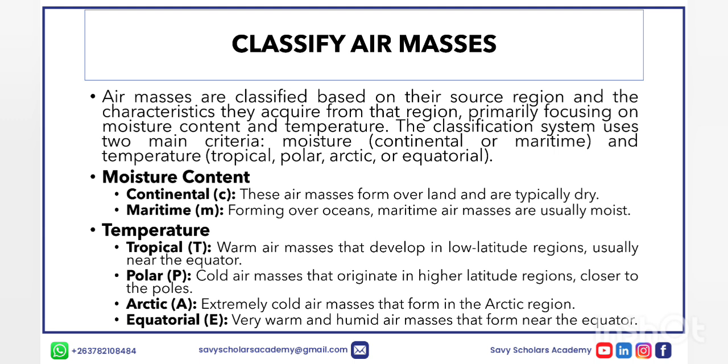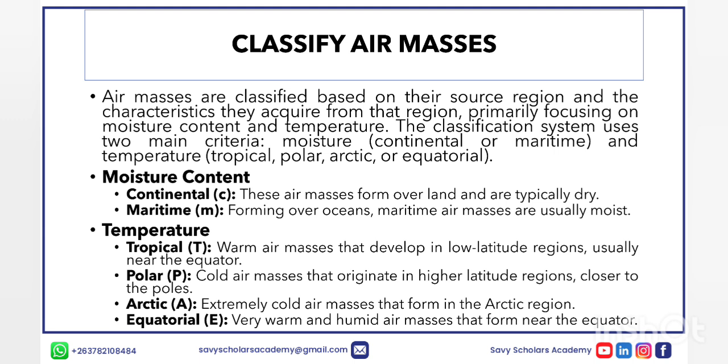That is the North Pole and the South Pole. Then we have the Arctic. These are the extremely cold air masses that form in the Arctic region. Then equatorial, very warm and humid air masses that form near the equator. So now we have discussed their source region and the characteristics that they carry.